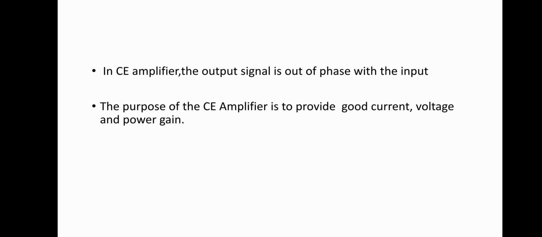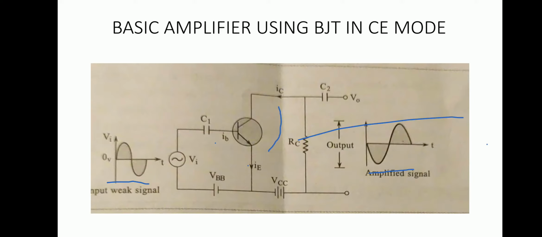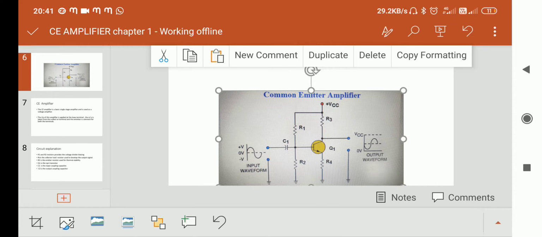And the transistor should be biased properly. Generally you will use the voltage divider biasing with R1 and R2 resistors, and there is one more resistor, that is called the emitter resistor. This is completely about the common emitter amplifier circuit.